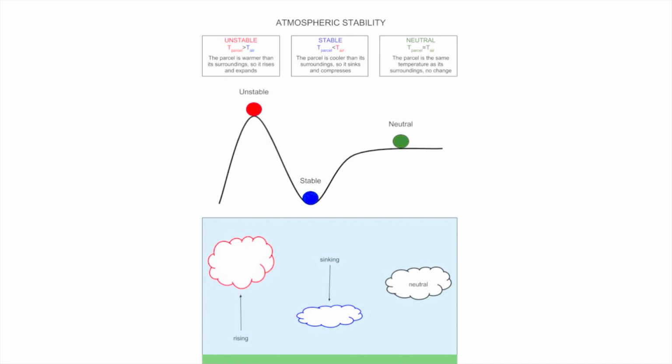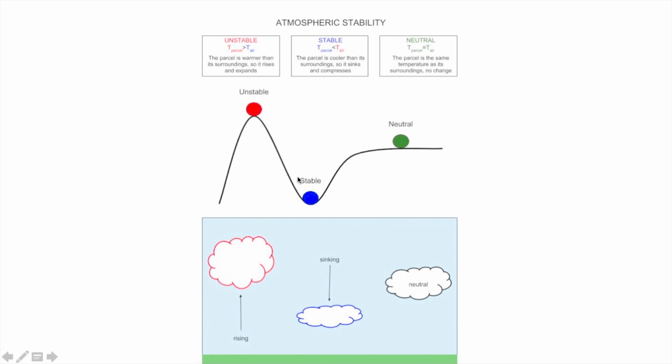Remember, I am talking about a parcel. A parcel in ambient air is considered unstable if it is warm, if its temperature is more than the surrounding. That means it is less dense than the surrounding, so it will rise up. That is called unstable condition. Here you can see, if you push either this side or this side, it will never return to its original position.